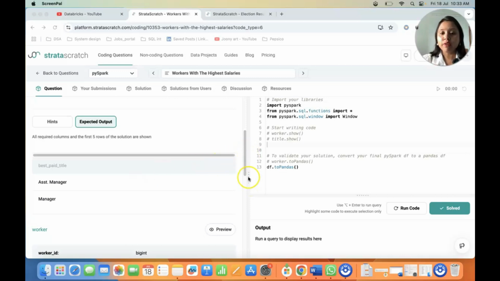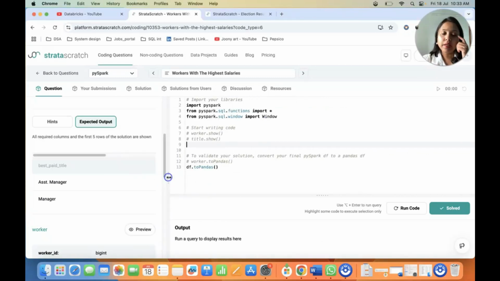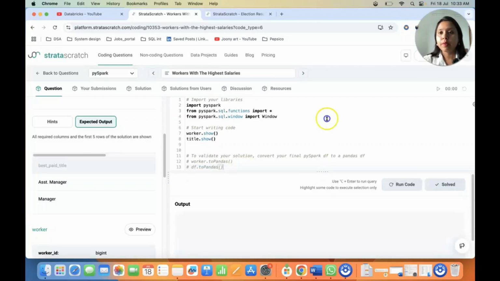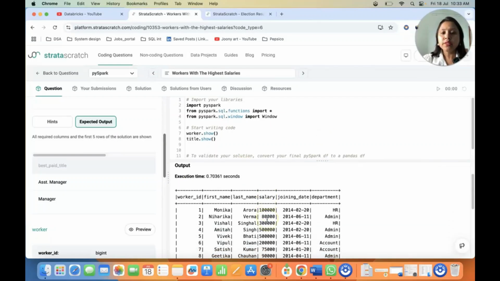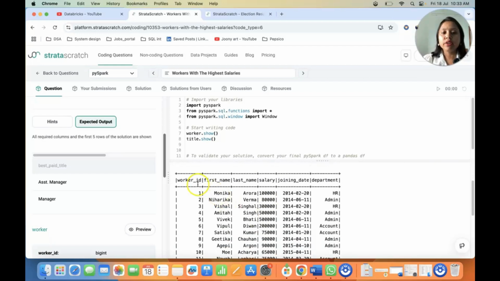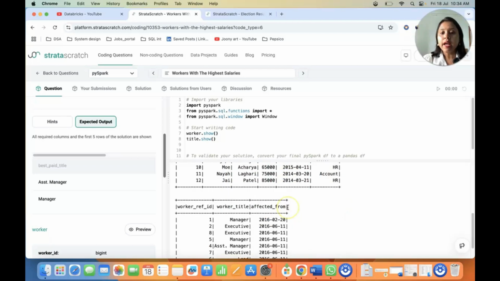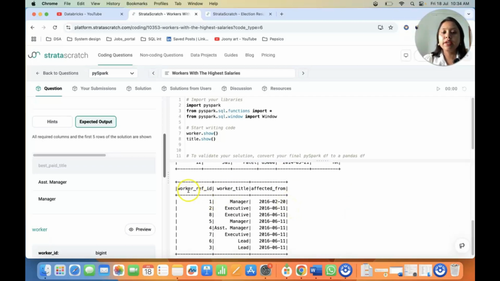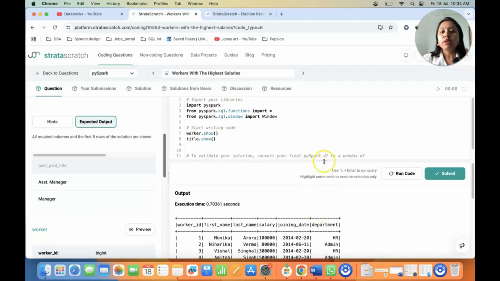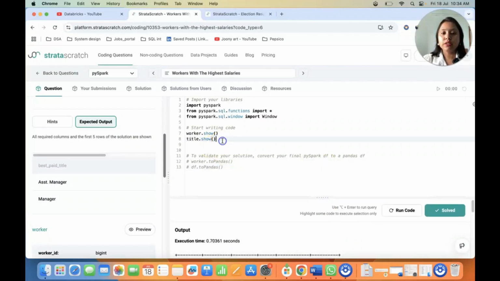Before solving the question, let's first see what data set we have. I will do a worker.show and a title.show and run this code. If you see here in the worker.show, we have worker ID, first name, last name, salary, joining date and department. And in title, we have the reference ID, worker title and effective from. So let's go ahead and solve this particular question.